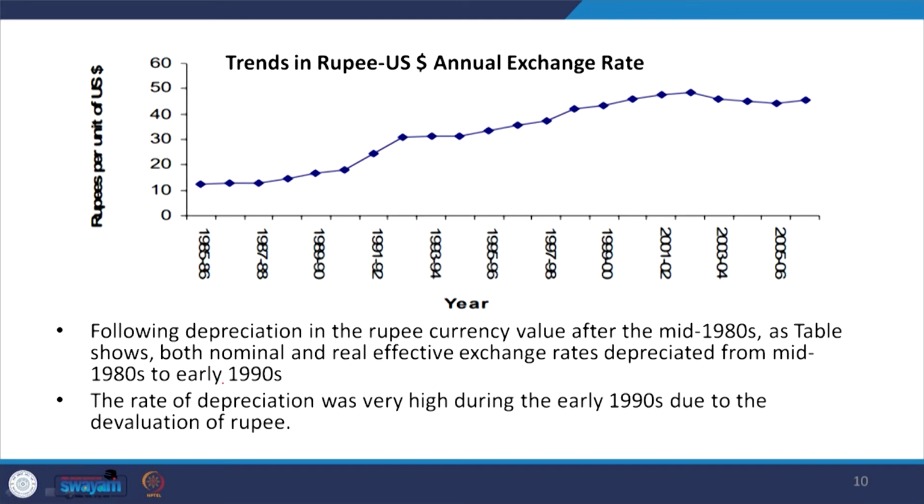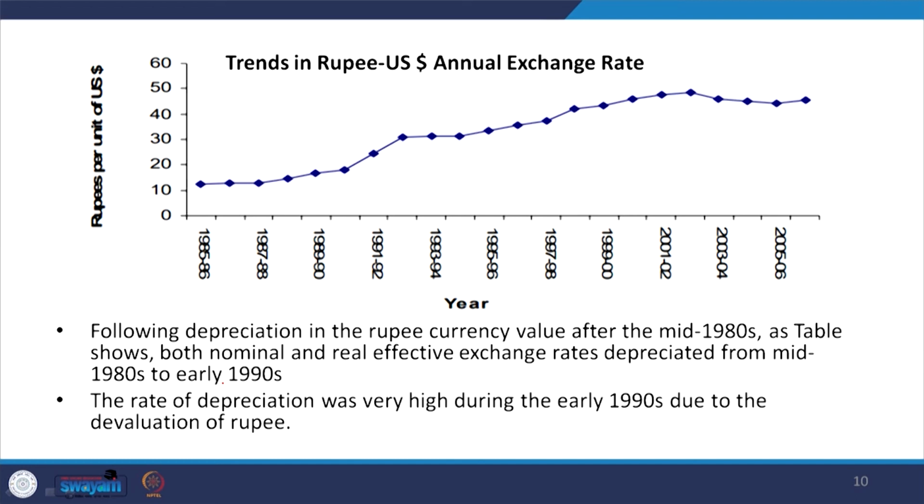Now, these are some of the trends of India's exchange rate against the dollar. So, here we are mentioning the rupee-dollar exchange rate. As per the annual exchange rate data, with the depreciation in the currency value after the mid 1980s, the table indicates that the nominal and effective exchange rates depreciated from the mid 80s to early 1990s.